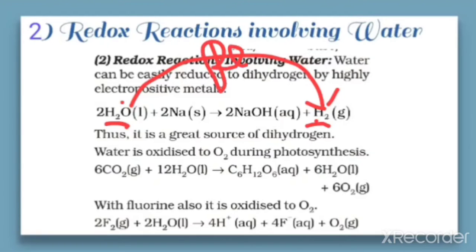That means this reaction is reduction. So in this, water is reduced to dihydrogen. That is by reaction with highly electropositive elements like sodium. It results in the formation of sodium hydroxide.